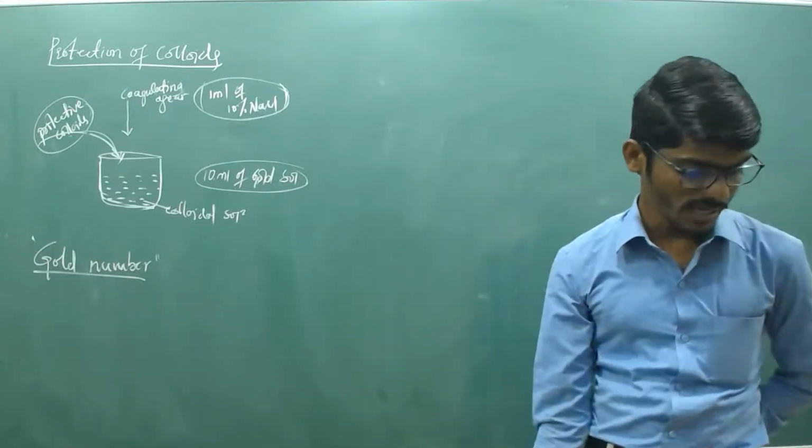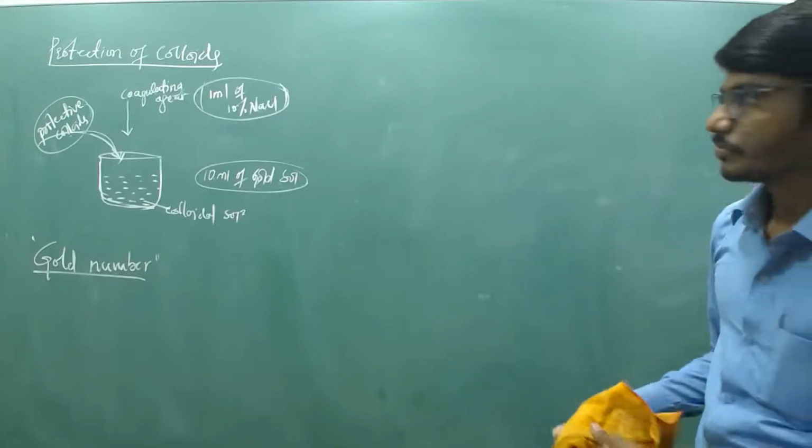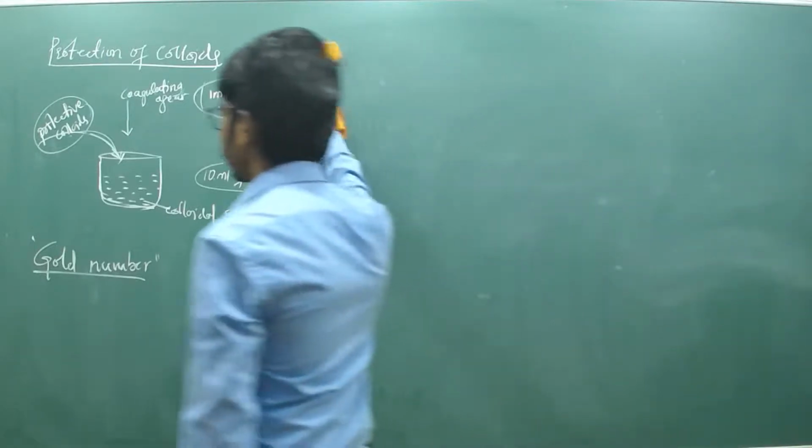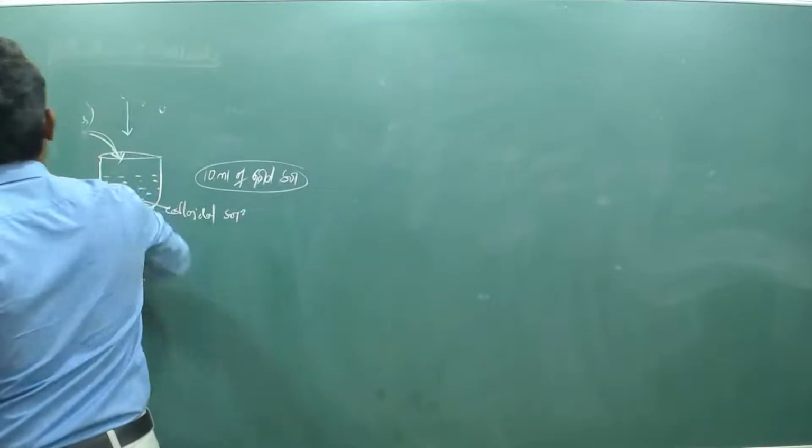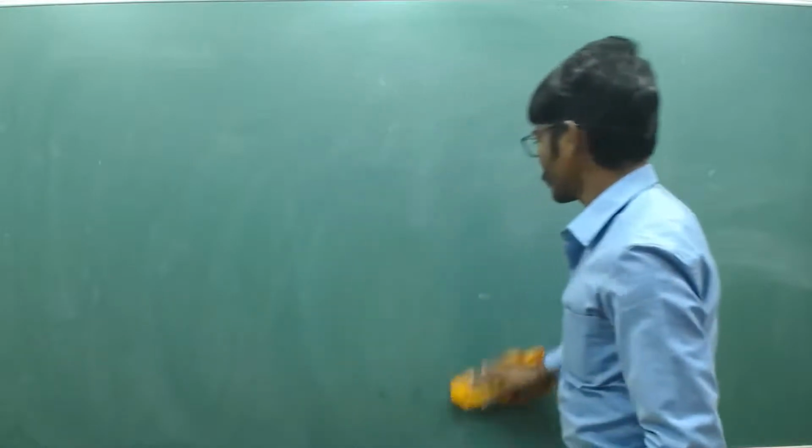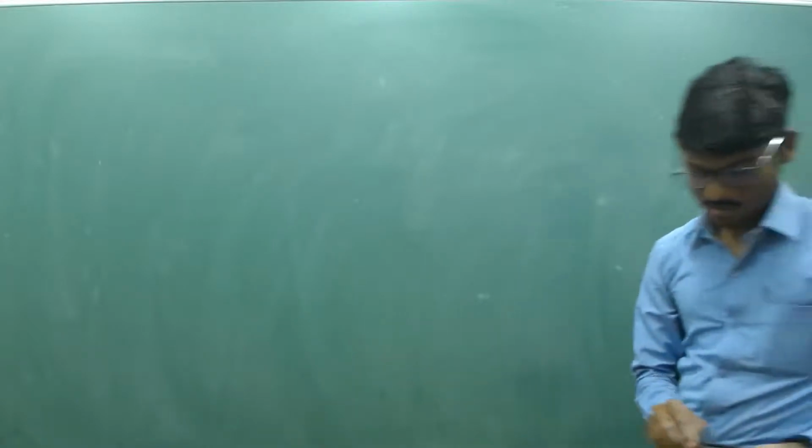Yes, this is about coagulation and protection of colloids. And the last remaining concept is about emulsions and its type. So just note the definition of emulsions and types. So what is meant by emulsions? What are the two types and some applications about colloids? So here just note the heading emulsions.